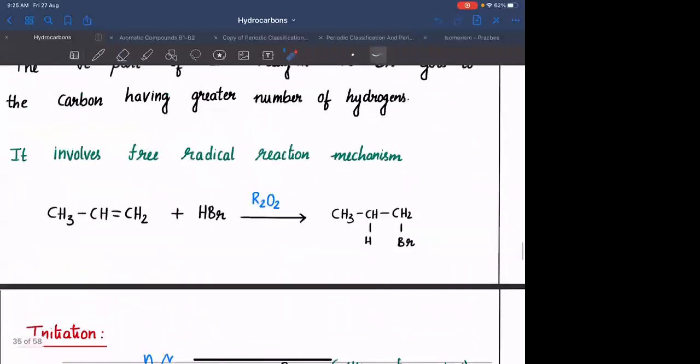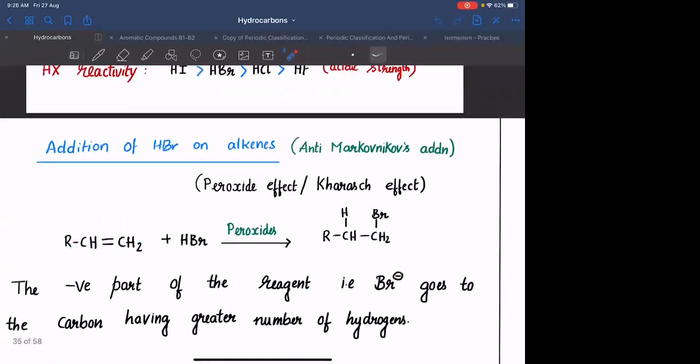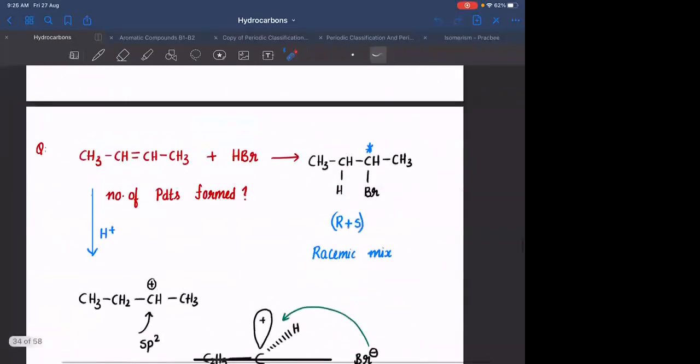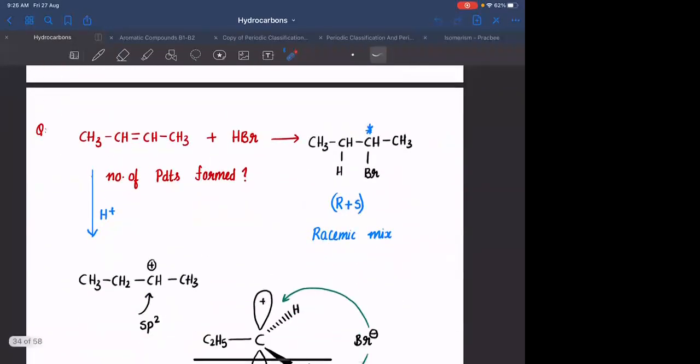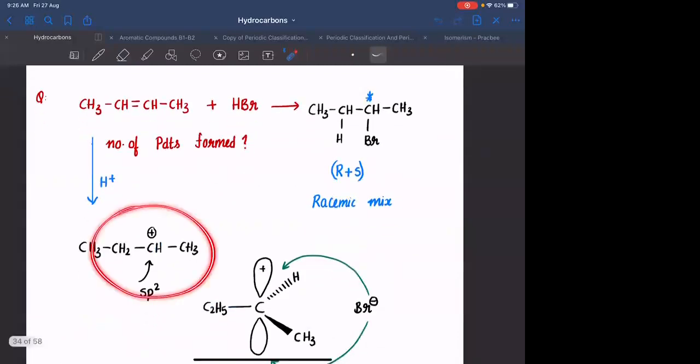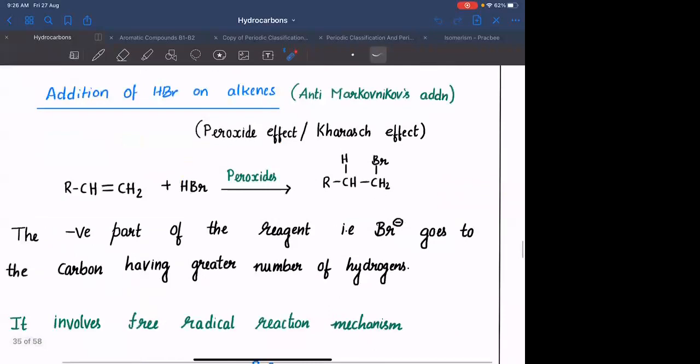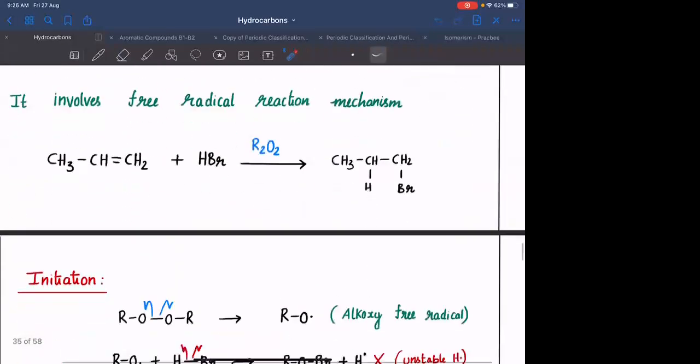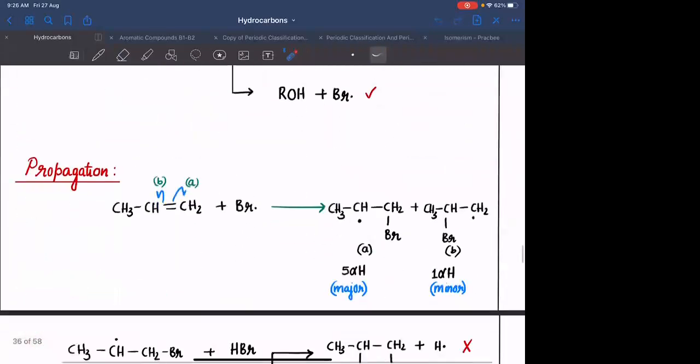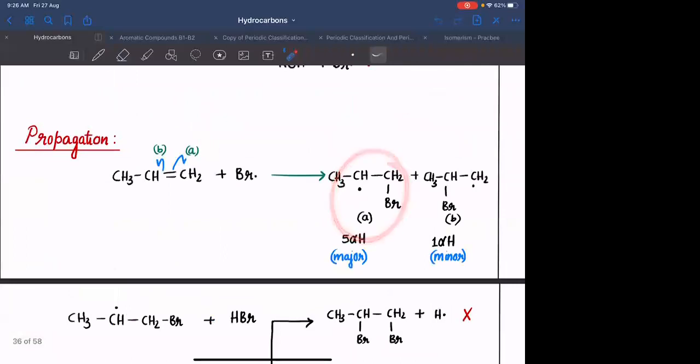In the case of pure addition of HBr, what is happening in the first step? You are adding H positive and you are focusing on the stability of the carbocation. In this case, you are adding a Br free radical and you are focusing on the stability of the carbon free radical. Is this clear? Okay.